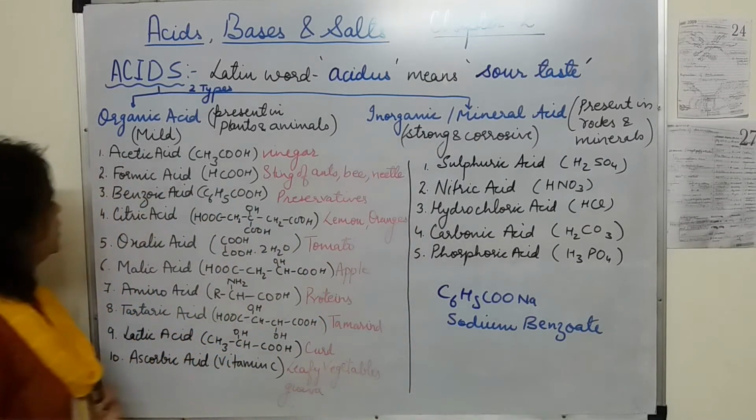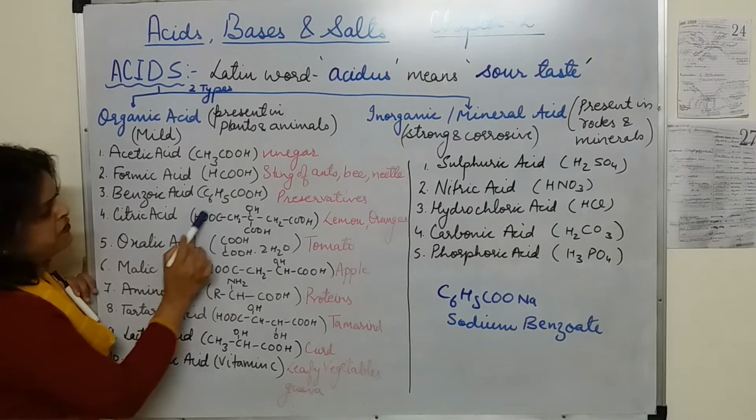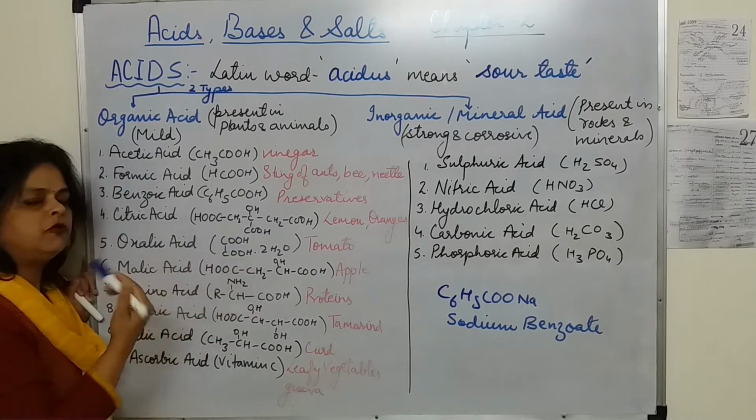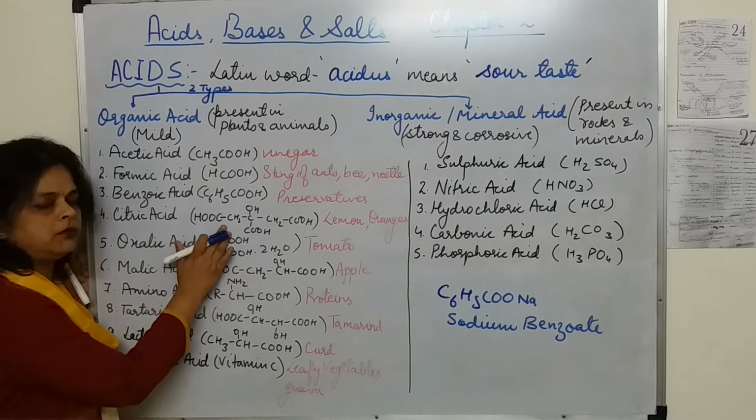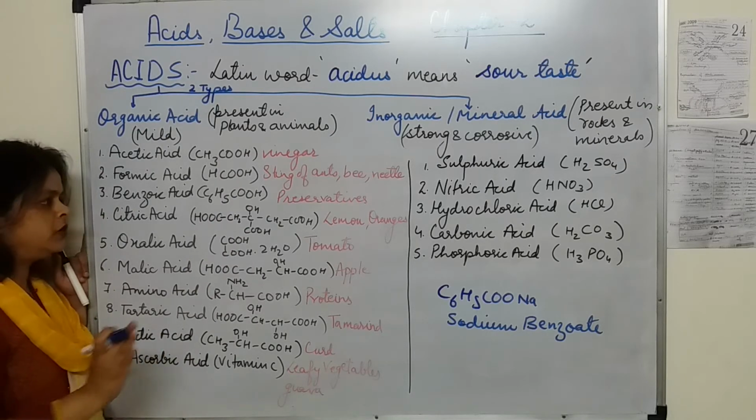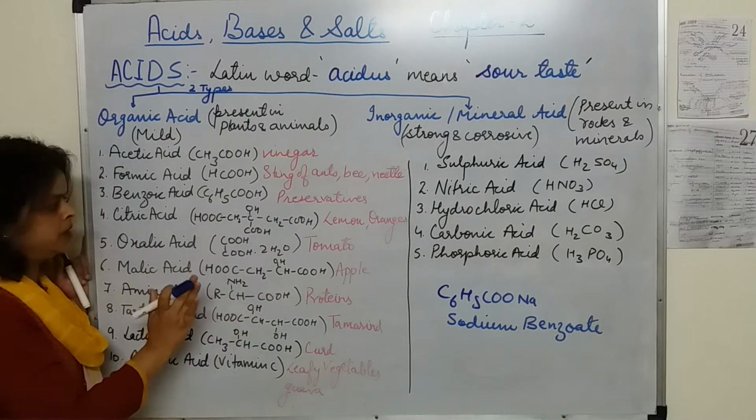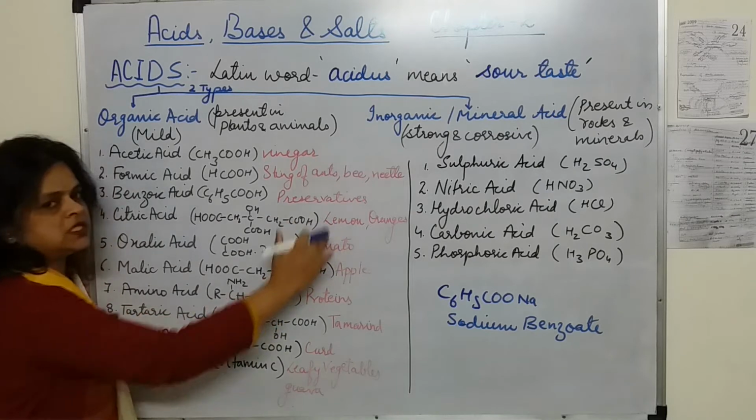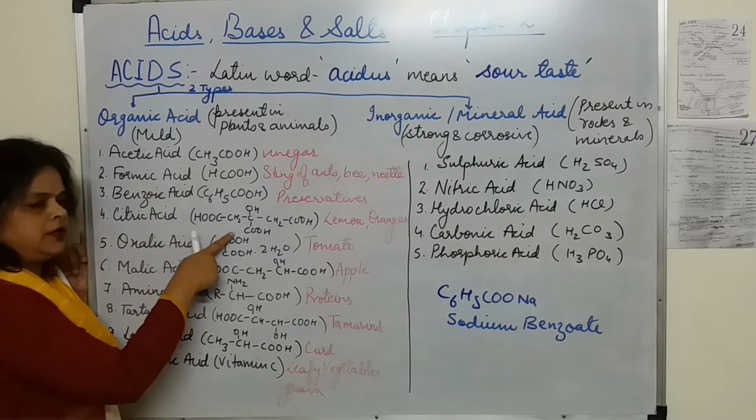Okay, so the next one is citric acid. See students, the formula is quite complicated. I have written down the formula for the sake of extra knowledge, but it is not required for a 10th class level. So if you are able to learn the formula, learn it. Otherwise you can leave this part also. Simply you have to learn the names of the acids and the sources where they are present.